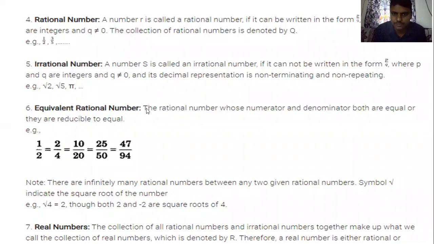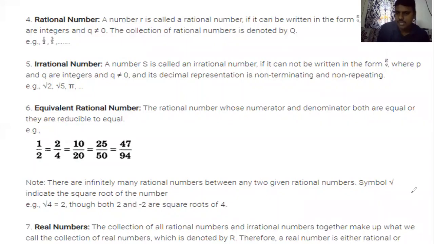Note here: there are infinitely many rational numbers between two given rational numbers. For example, one MCQ here. How many rational numbers between two rational numbers is dash? One rational number, two, infinite, none of these. Clear? Yes. Like that, they will give you.